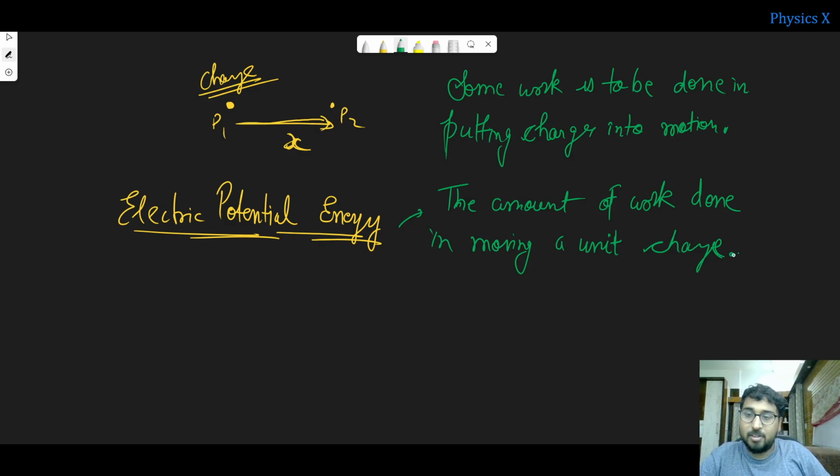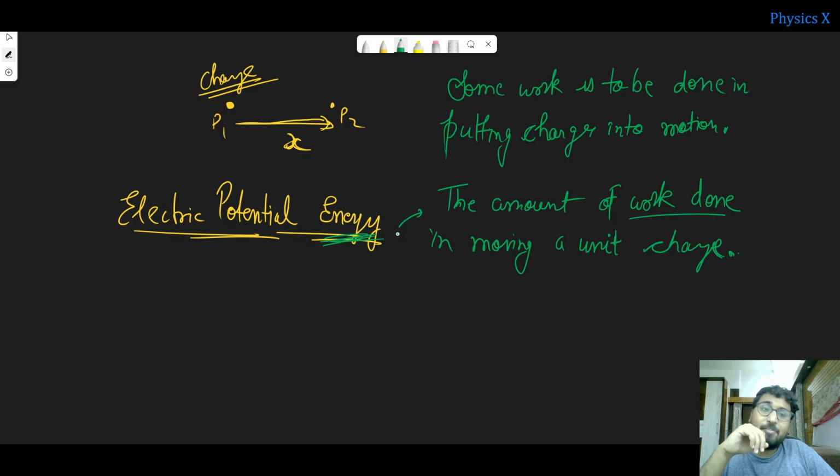Work done is nothing but energy. You know that the unit of work done is joule and the unit of energy is also joule. So electrical potential energy is the amount of work done in moving a charge.